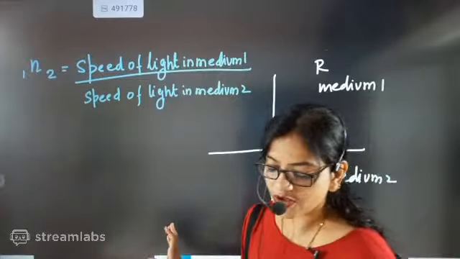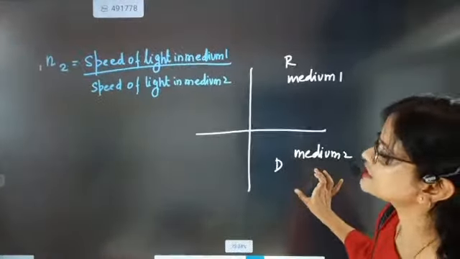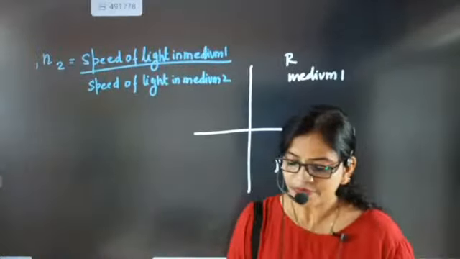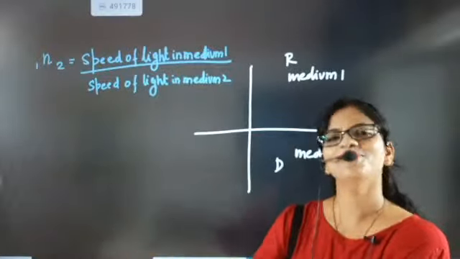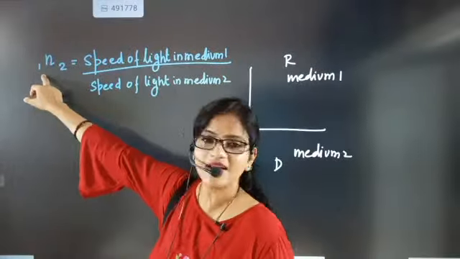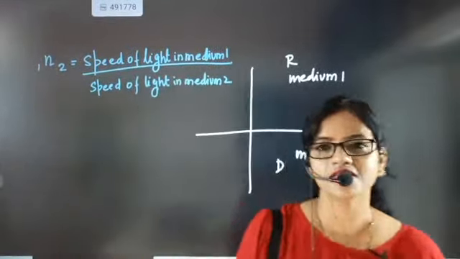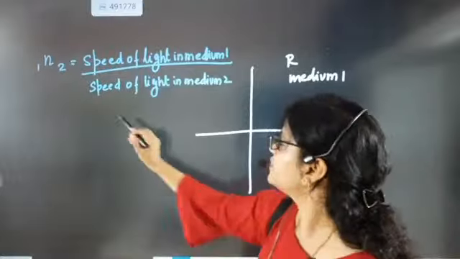Now look here. Speed of light of medium 1 by speed of light of medium 2. Now come on, let's check this one out. How to do this section. One small section we are going to do, and that part is exactly here. When you are writing refractive index like this, how are you going to read it out?